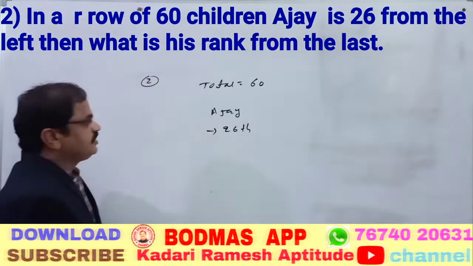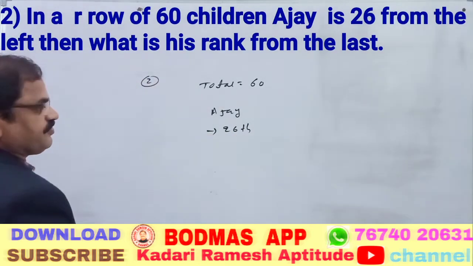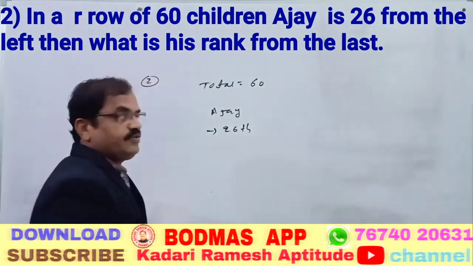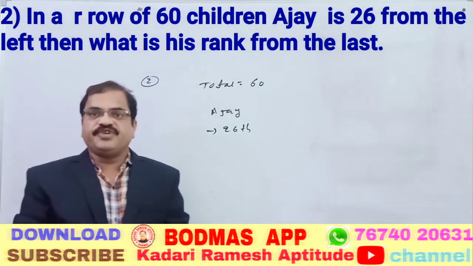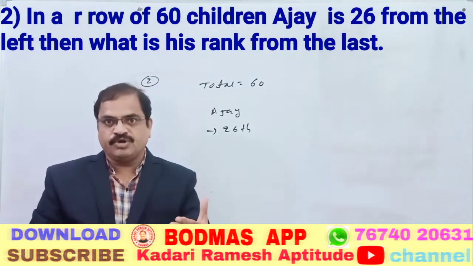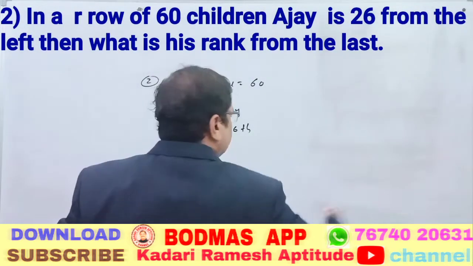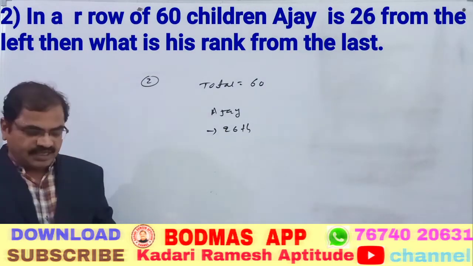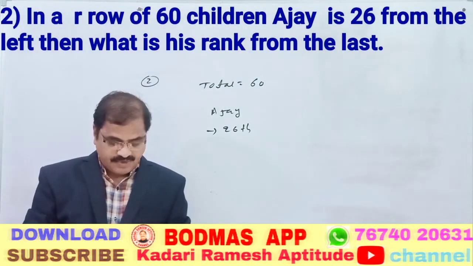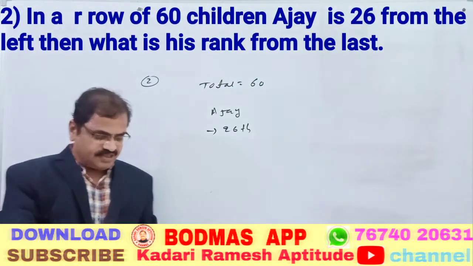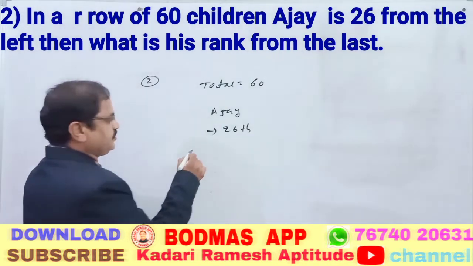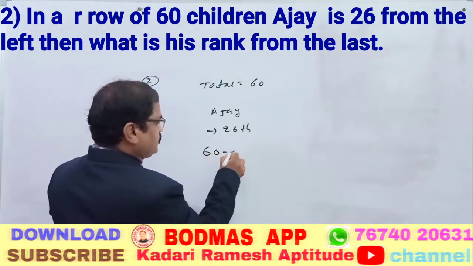From the left means this is from the left, and from that this is from the right. While you are watching the board, your face is toward the board, so your left is left only. From the left this is, from the right this is. That is why Ajay's rank is 26th from the left. Then what is his rank from the last? Same question, therefore 60 minus 26.